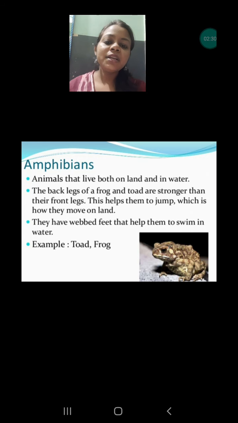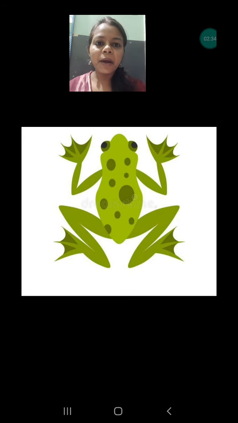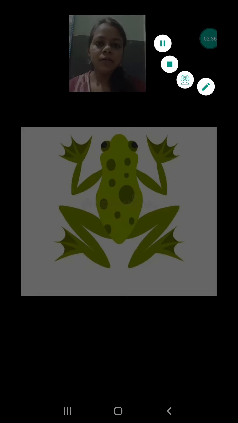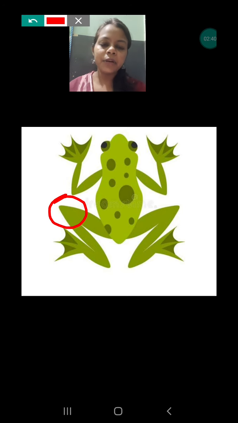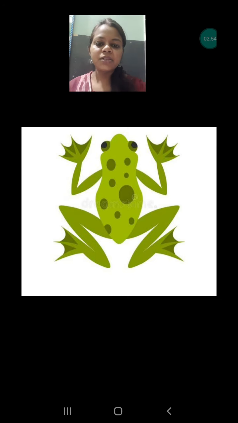The second adaptation is their back legs. If I talk about the frog, their back legs are stronger than the front ones. If you see, the back legs are stronger as compared to the front ones. Why? Because they have to jump on the land. So this is one more adaptation.